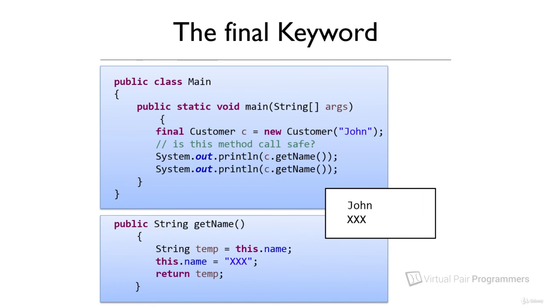Now, many projects impose a coding style rule that says all parameters passed into a method should be declared as final. And as I've already mentioned, from a performance perspective, declaring things as final is generally a good move. So I want to really say here, absolutely use the final keyword. If performance is important to you, then you should be using final. It's not something we're going to measure, but it is something that can potentially have a positive benefit. But don't be fooled into thinking that just because a variable is declared as final, it cannot be changed. It can't be reassigned, but its underlying values can potentially be altered.